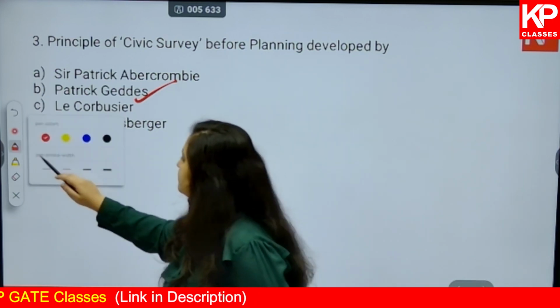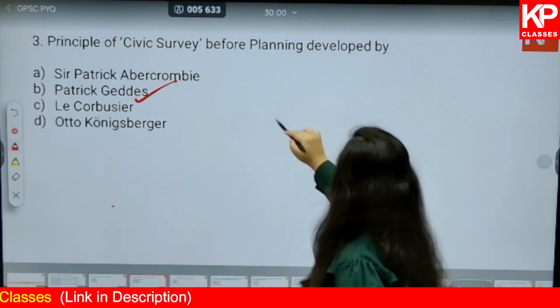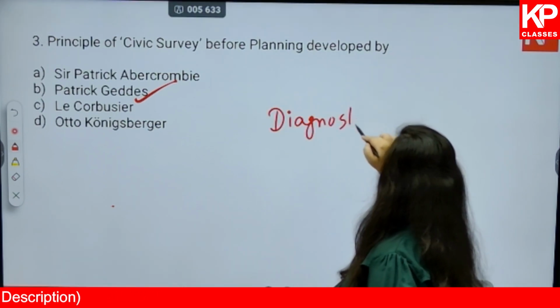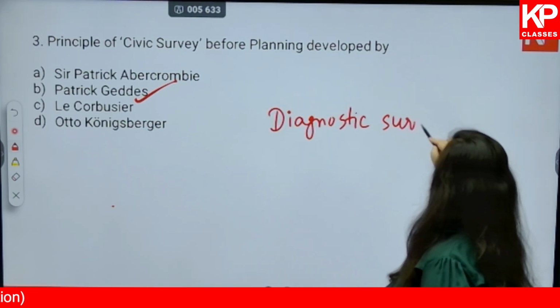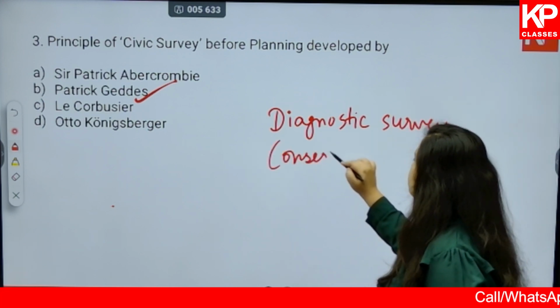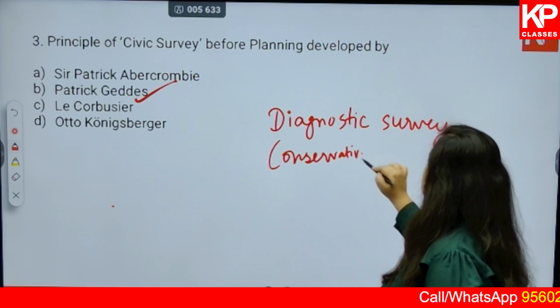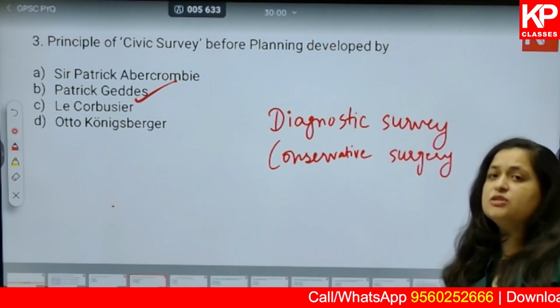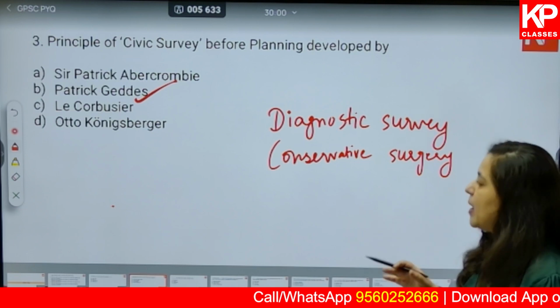First is diagnostic survey and conservative surgery. So these two very important concepts were given by Patrick Geddes.